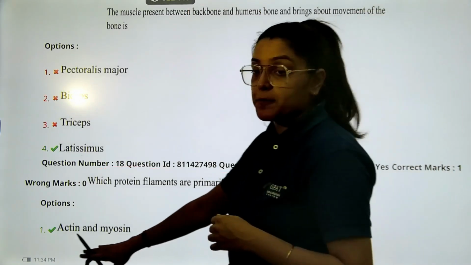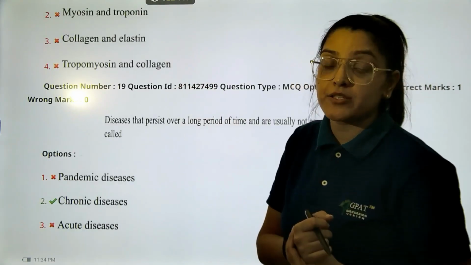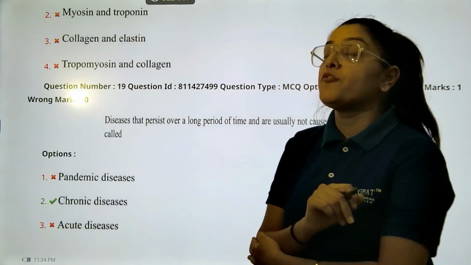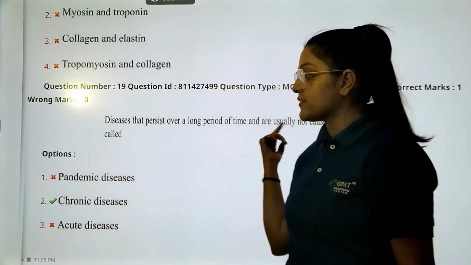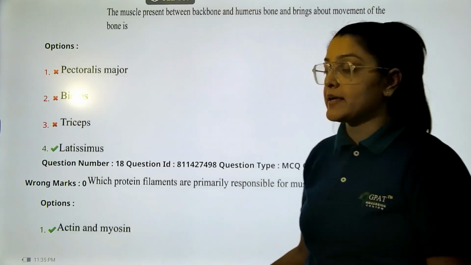So first option was your actin and myosin. Second option was your myosin and troponin. Third option was your collagen and elastin. Fourth option was your tropomyosin and collagen. So just now we have seen the correct answer will be your number 1, actin and myosin.